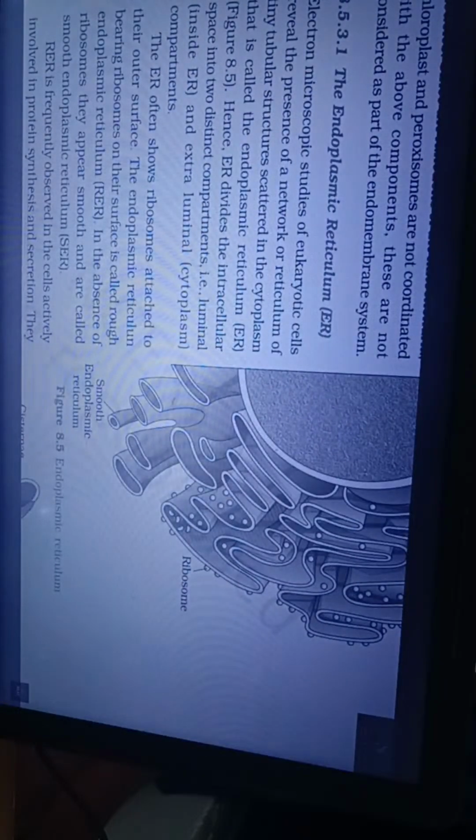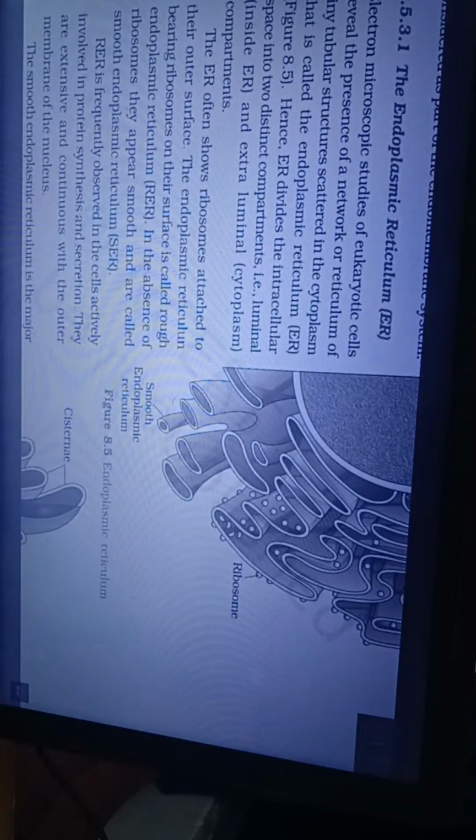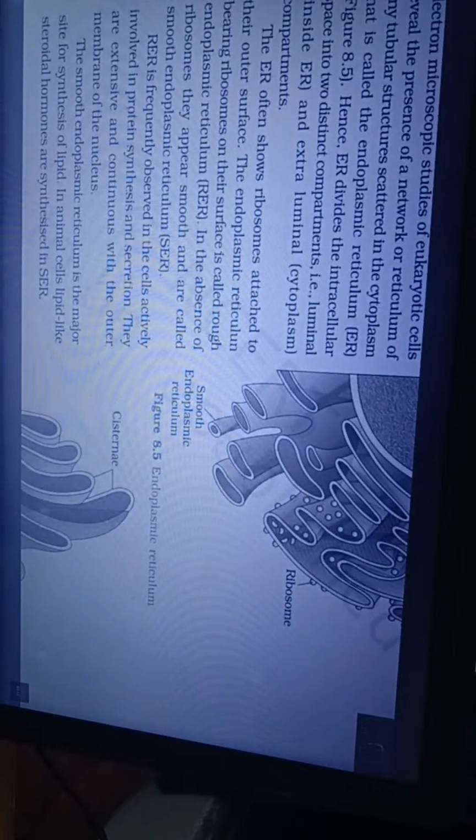8.5.3.1 The endoplasmic reticulum. Electron microscopic studies of eukaryotic cells reveal the presence of a network or reticulum of tiny tubular structures scattered in the cytoplasm, that is called the endoplasmic reticulum. Hence, the endoplasmic reticulum divides the intracellular space into two distinct compartments, that is luminal, inside the endoplasmic reticulum, and extraluminal, that is cytoplasm compartments.